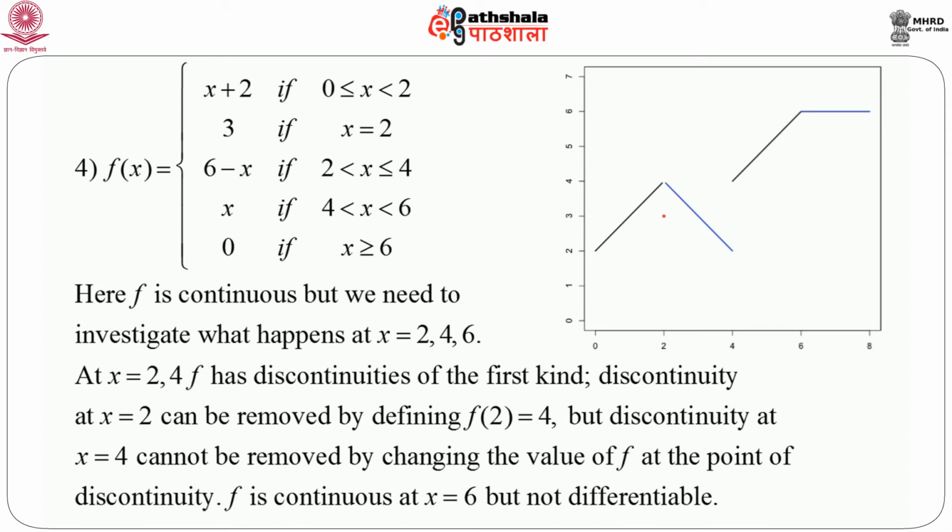But the discontinuity at x equals 4 cannot be removed by just changing the value of f at that point of discontinuity. So, this kind of discontinuity is called a non-removable discontinuity, whereas the discontinuity of the first kind at x equals 2 is nothing but a removable discontinuity. And it is clear that the function is continuous at x equals 6, but it is not differentiable. That part is pretty clear. So, this gives us some idea about the nature of the discontinuity of a function, and sometimes just by changing a little bit of the definition of the function without much effort, we can remove a few discontinuities, but not all discontinuities.